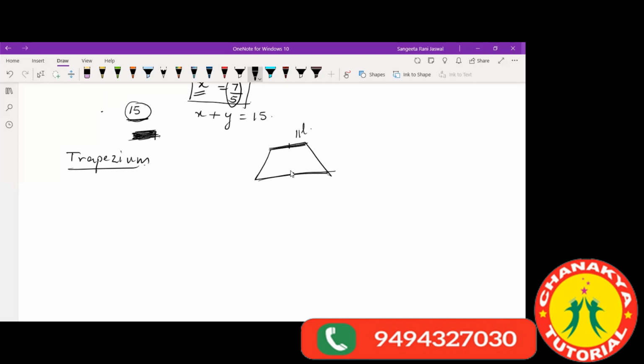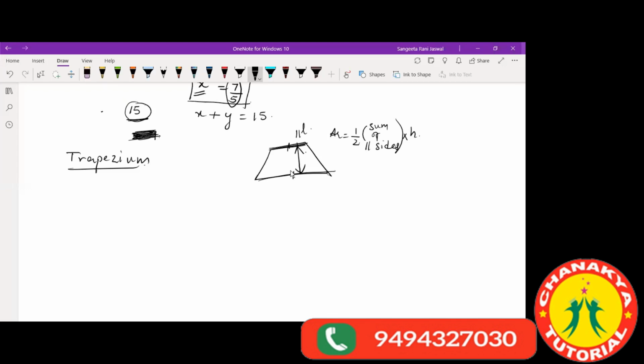And how do you find the area of a trapezium? What formula do you have for the area of a trapezium? Half into the sum of the parallel sides, multiplied by the distance between them. Is it? So here we are just looking at the properties of the quadrilateral. So the property is that it has one pair of parallel sides.